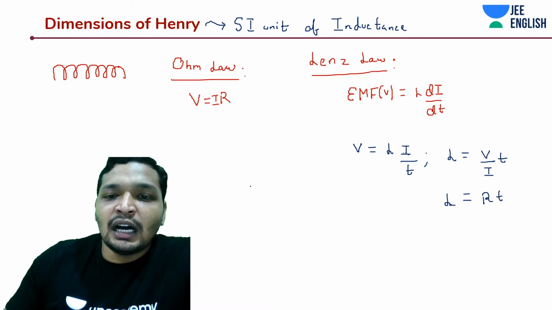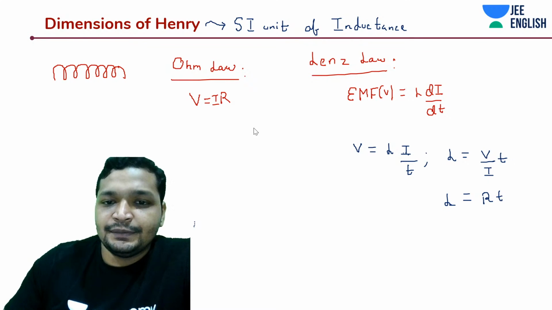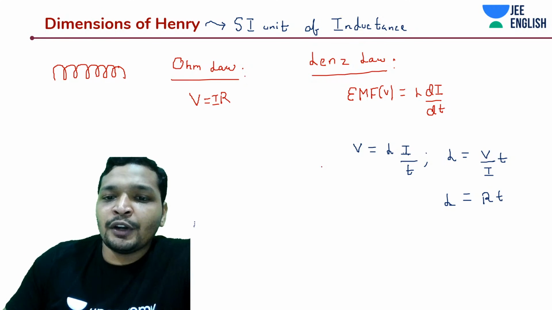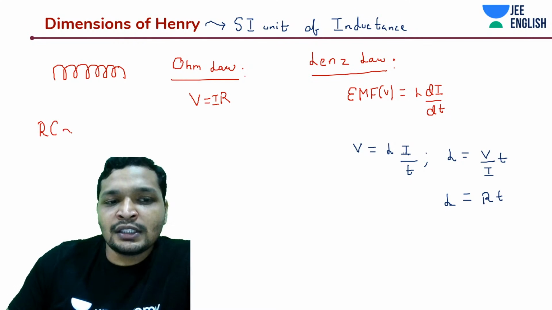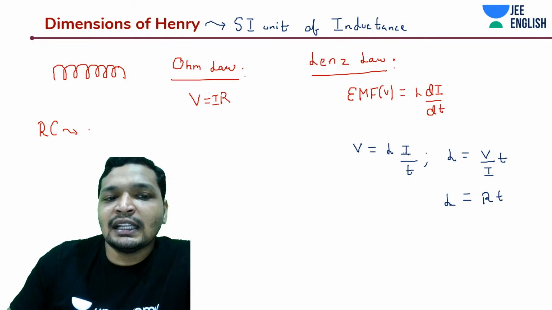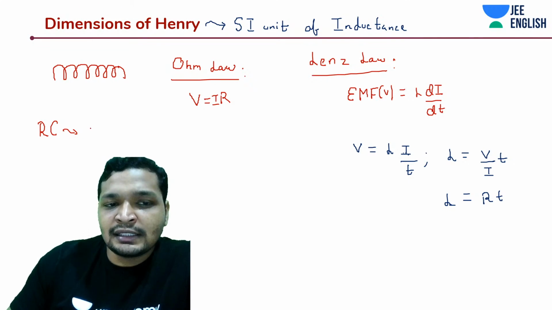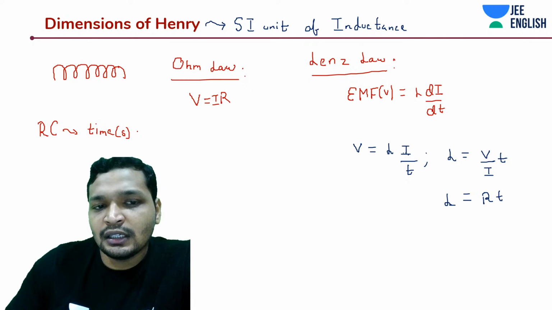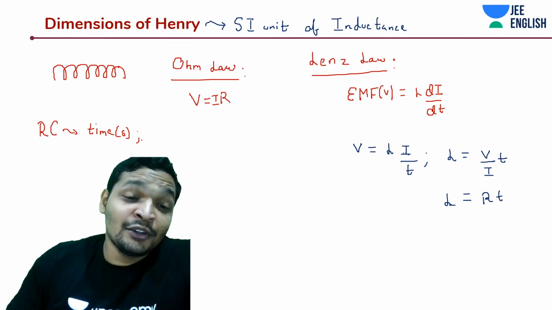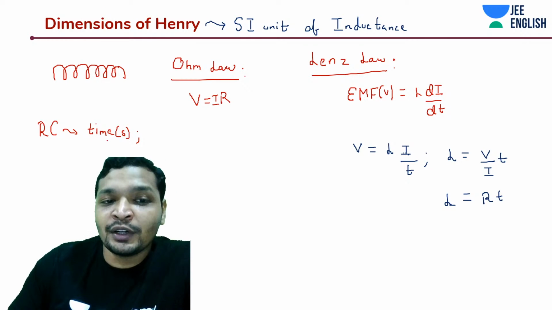There is something known as the RC constant. So just for now, remember these things. RC's unit, what is this? R is resistance, C is capacitance. This yields nothing but time. The SI unit of this is the second, and the physical quantity is time.